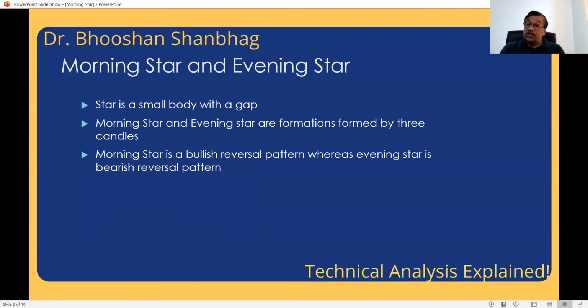Morning star, we say it's a bullish reversal pattern. After a morning star formation, if initially there is a downward trend, it is likely to change into an uptrend. Remember, morning star should be formed after a fall. Only then it is valid. If after a rally you see something like a morning star, that doesn't signify anything. So morning star is a bullish reversal pattern and evening star is a bearish reversal pattern. After a rally, there is an evening star and the stock starts coming down. So these formations give us an idea what is exactly happening in the market or in the stock.